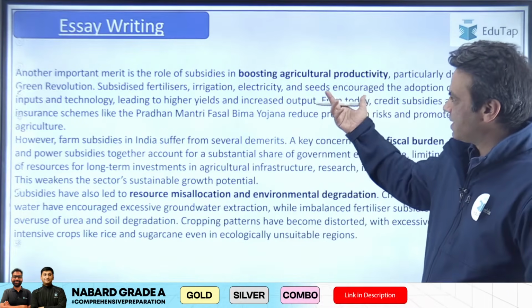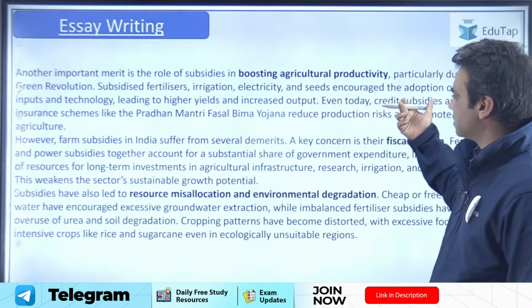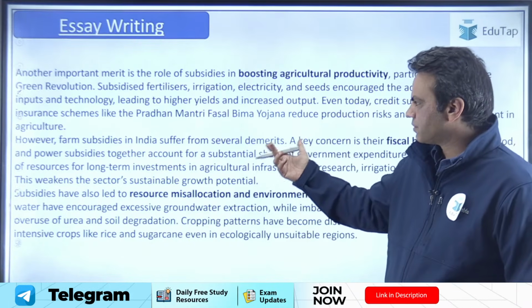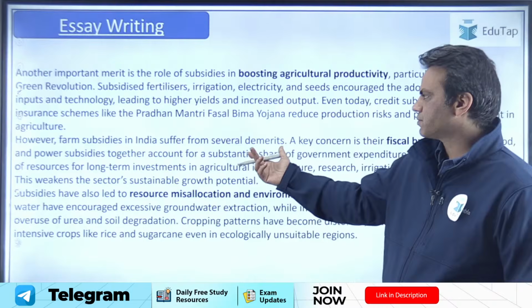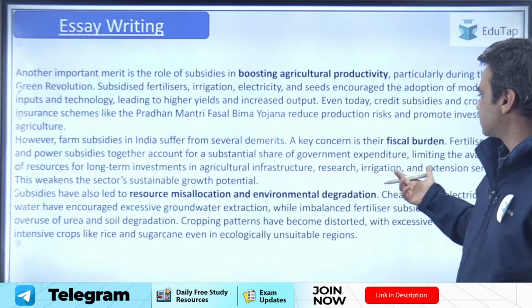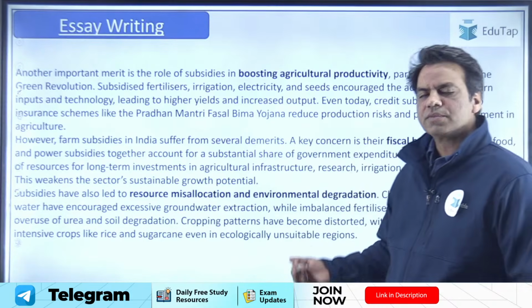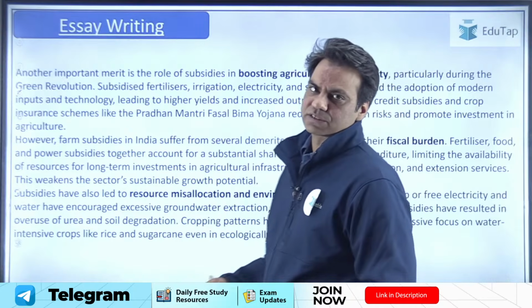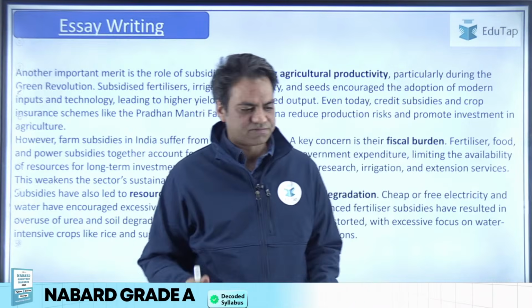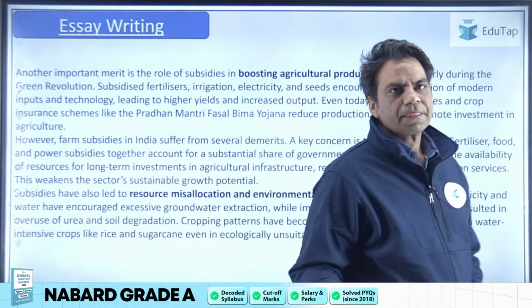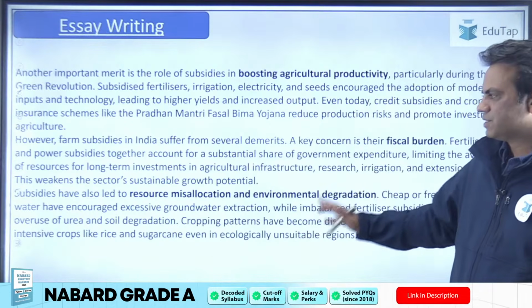Then we can talk about the merits: boosting agriculture productivity. And then, on the other hand, India also suffers from several demerits as well. Key concerns are fiscal burden, over-dependence on monsoon, right? Poor infrastructure, forward and backward linkages, the farm to fork chain. There is so much to write about this topic, which you could have mentioned here, and then you could